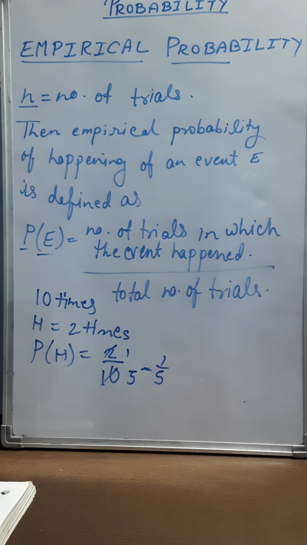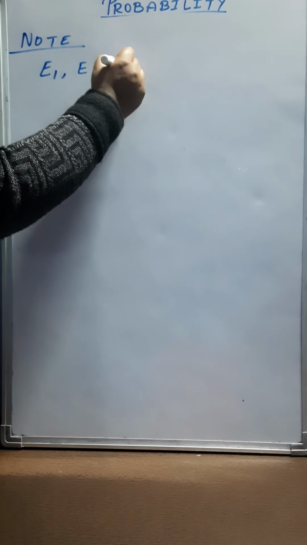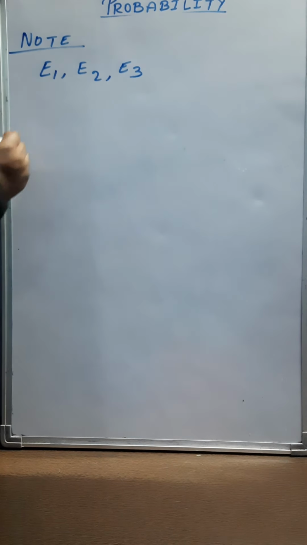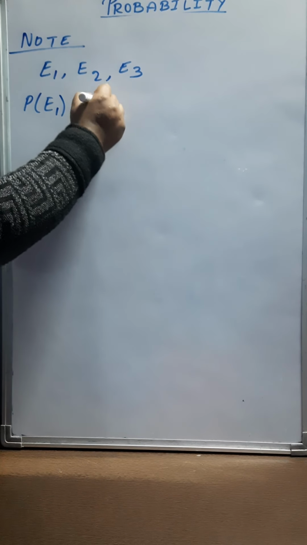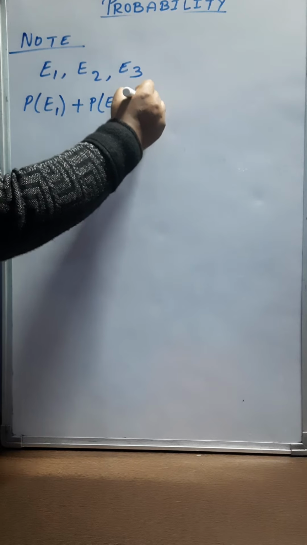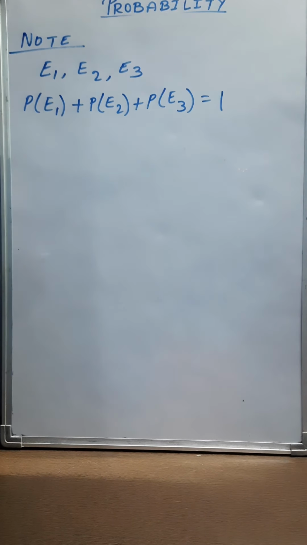Let us discuss few more questions based on probability. Very important thing, students, I want to discuss with you is that for any experiment, let us suppose E1, E2, E3 are the 3 events. Then empirical probability of E1 plus empirical probability of E2 plus empirical probability of E3, the sum will be equal to 1.